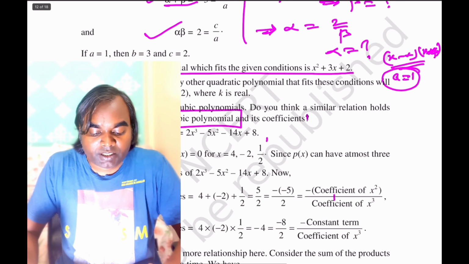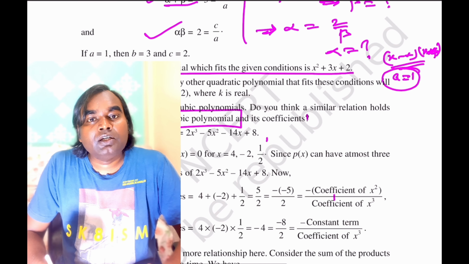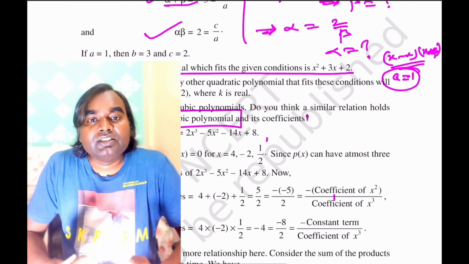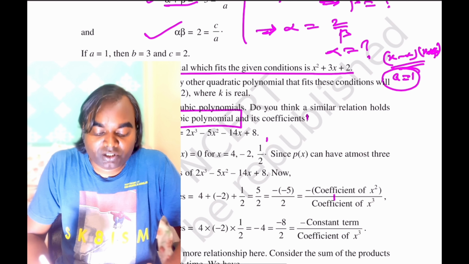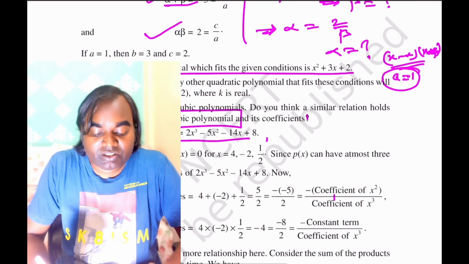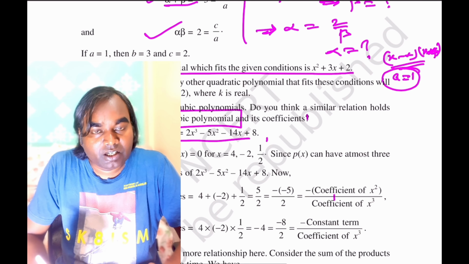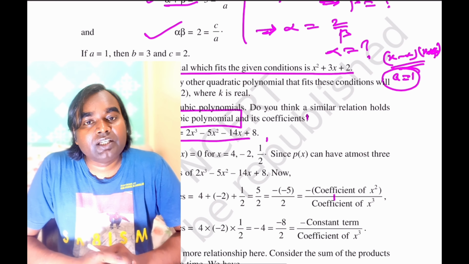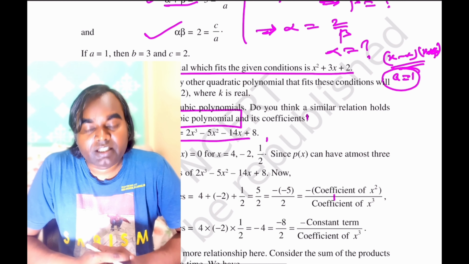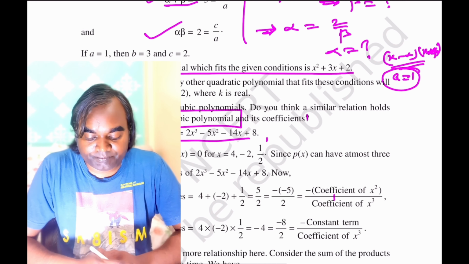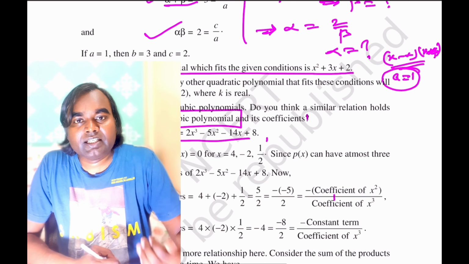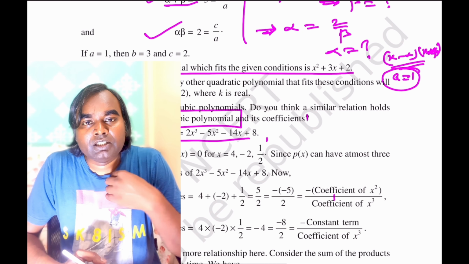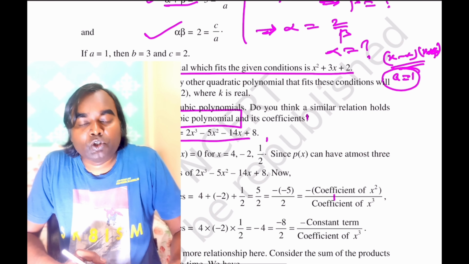A cubic polynomial is a polynomial for which the highest exponent of the variable is 3. So this is a cubic polynomial: 2x cube minus 5x square minus 14x plus 8. For this we want to get the relationship between the zeros and the coefficients of x cube, x square, x and so on. As we did in the previous case, similarly we will do this for this cubic polynomial also.